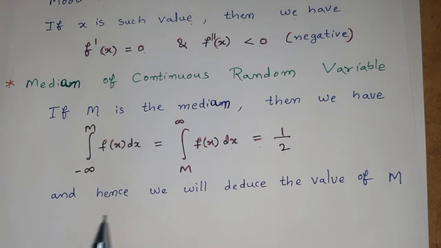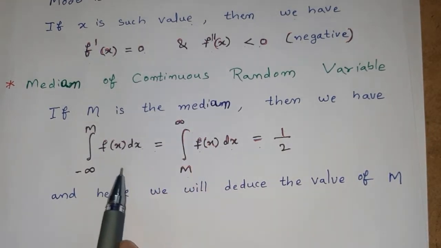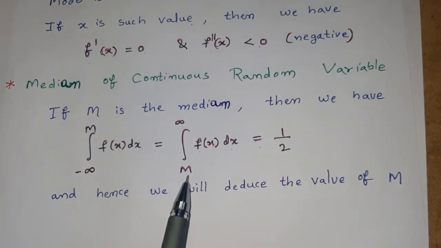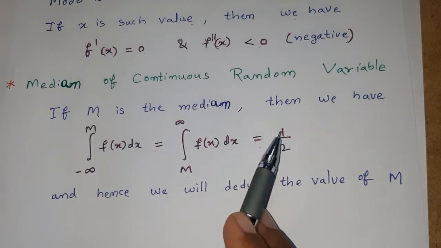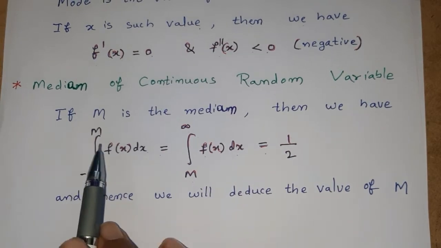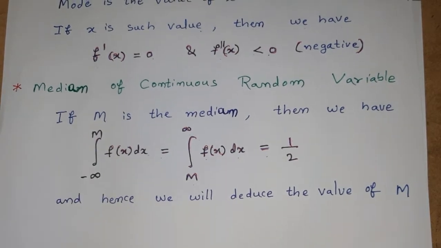By solving this we will find out and hence deduce the value of capital M. We can use any one of these integrations to find out the value of capital M. We have to equate with 1 by 2 to find out the value of capital M.